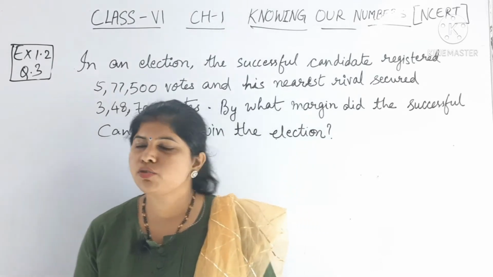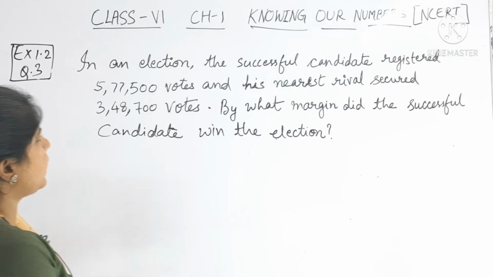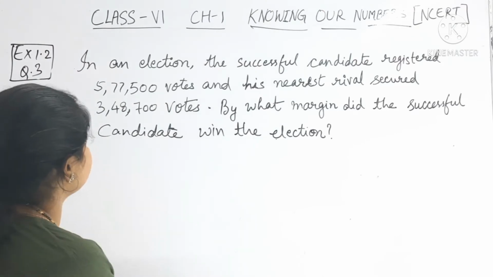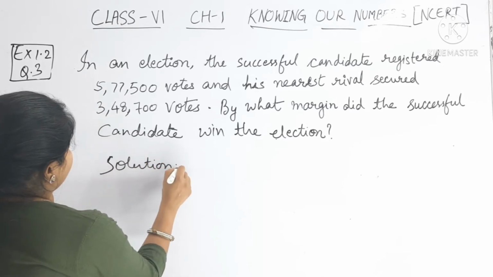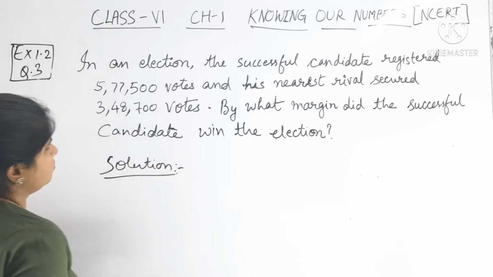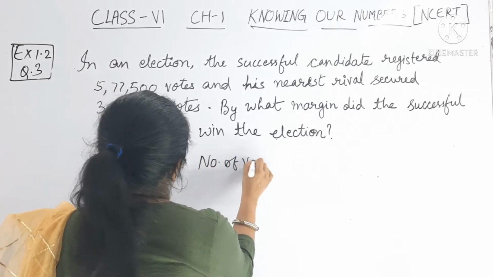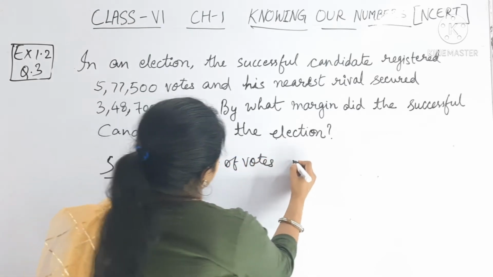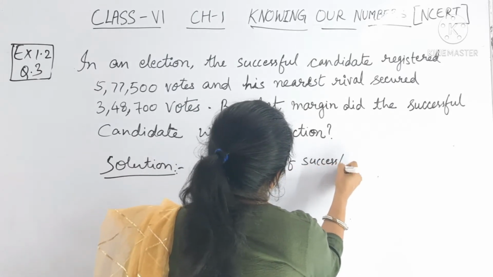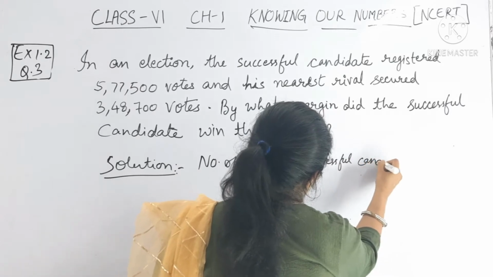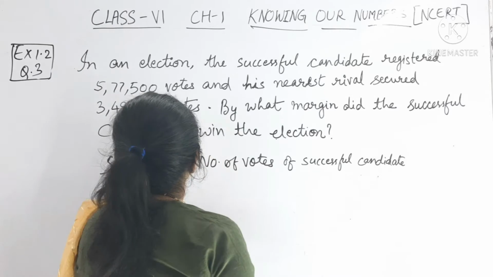Now students, the next question is question number 3. Okay, what is the question? In an election, the successful candidate registered. So here I am writing the solution. Number of votes of the successful candidate who has won the election.